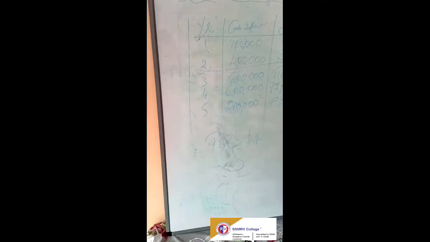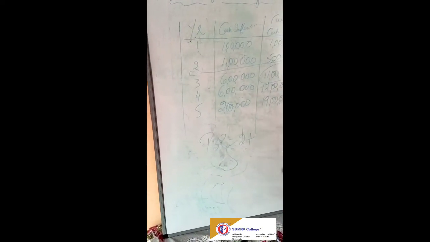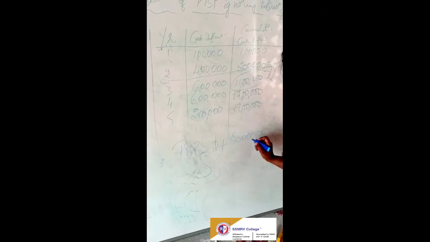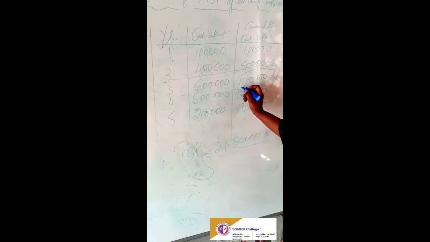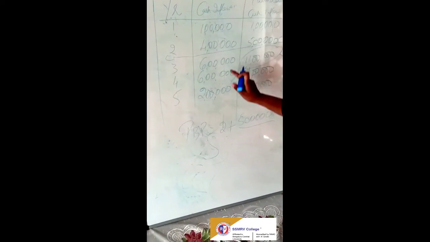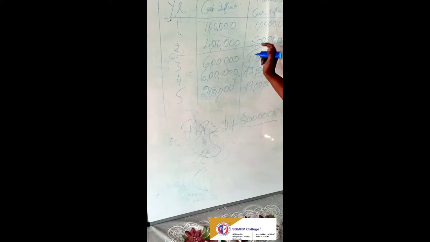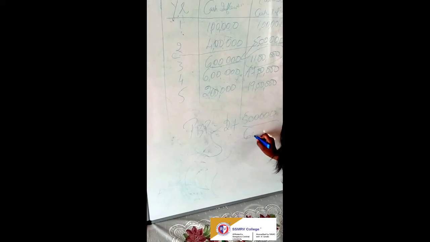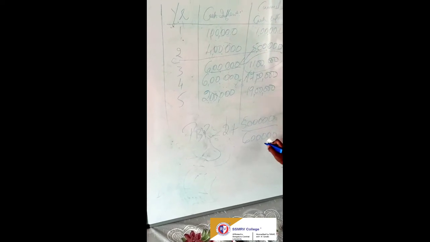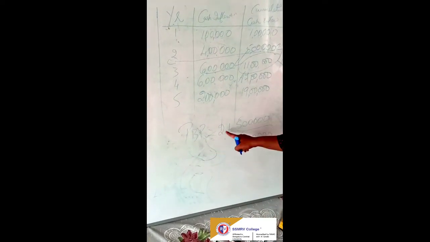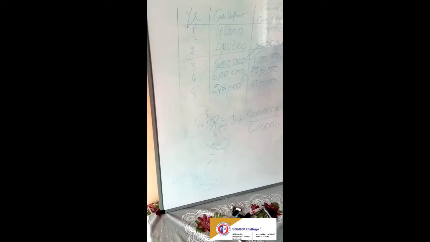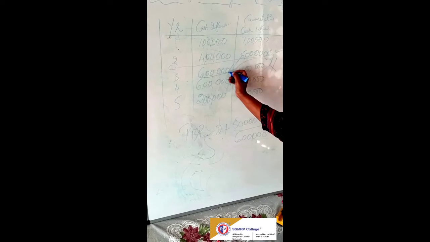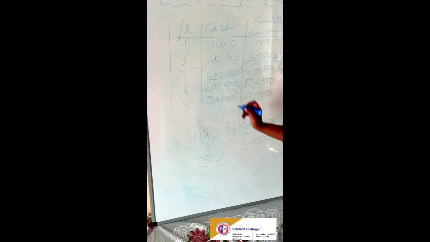So now PVP is 2 plus the initial investment of 10 lakh minus 5 lakh, which is 5 lakh, divided by the next year's cash inflow, that is 6 lakh.